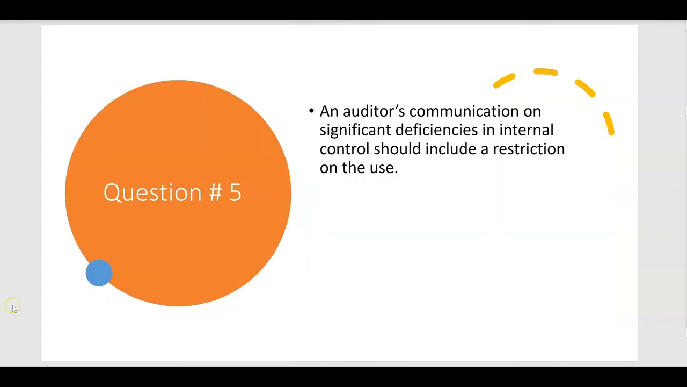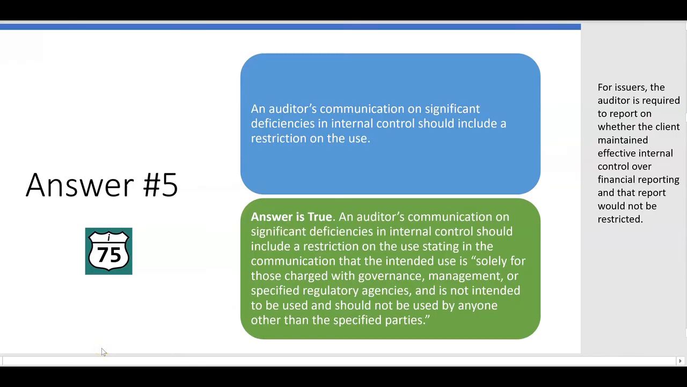All right, number 5, an auditor's communication on significant deficiencies in internal control should include a restriction on the use. True or false? And that's true. Remember, this is for a non-issuer. This whole sim is for a non-issuer. So an auditor's communication on significant deficiencies in internal control should include a restriction on the use, stating in the communication that the intended use is, quote, solely for those charged with governance, management, or specified regulatory agencies, and is not intended to be used and should not be used by anyone other than the specified parties.